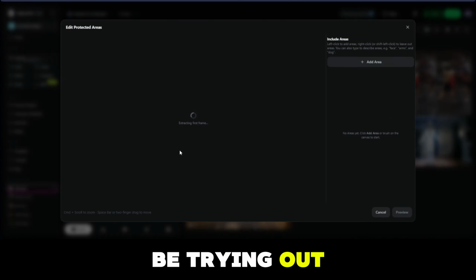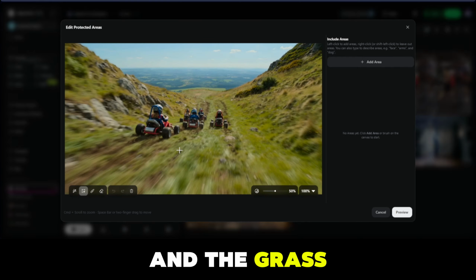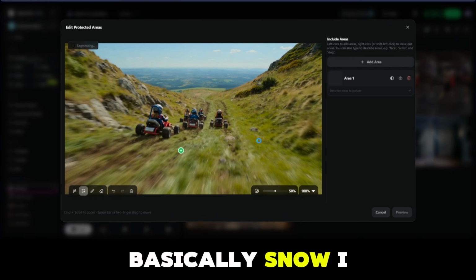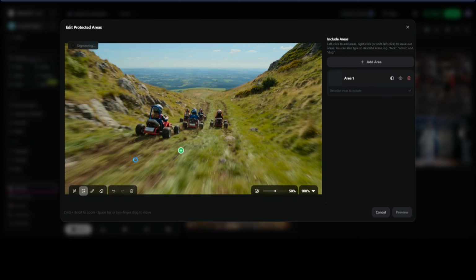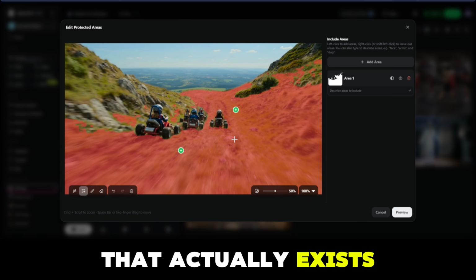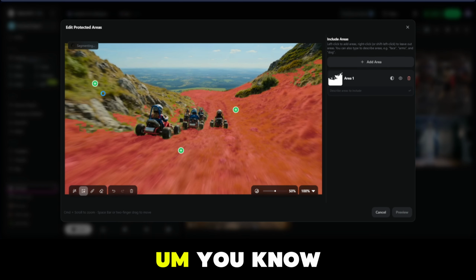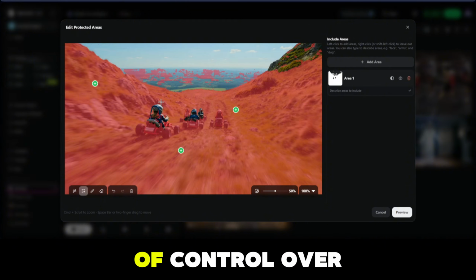And we're going to try out if we can make the mountains and the grass snow. I don't know if that will be possible. So here you can choose areas. You can choose the grass, for instance, or you can choose the sky. Let's see if it allows us to get the whole grass area here. This is a masking tool that actually exists, something that does not exist in Gemini Omni Flash. So you have quite a lot of control over here.